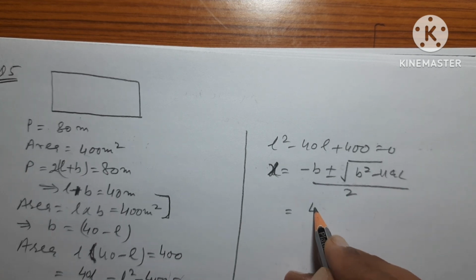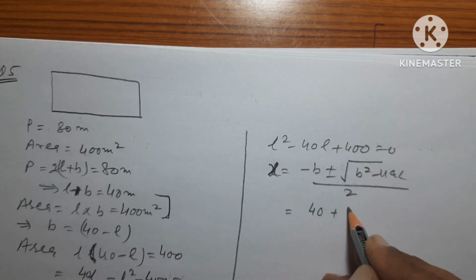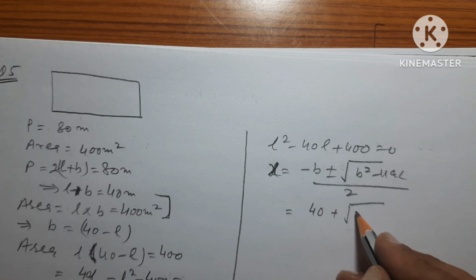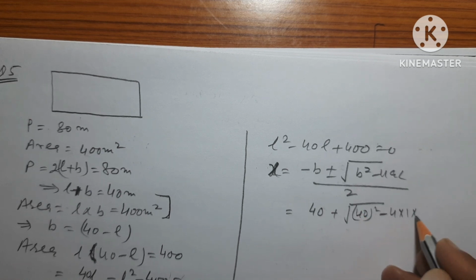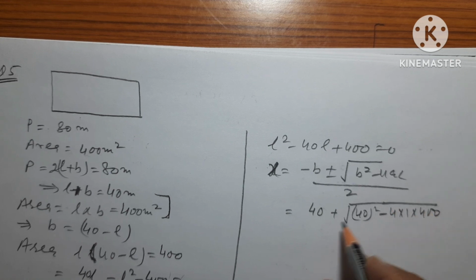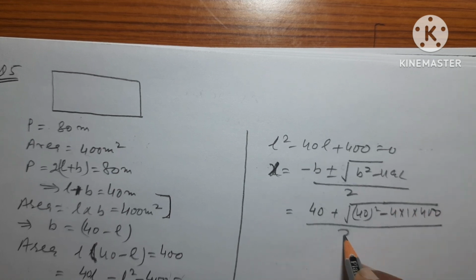This is plus 40 plus minus under root 40 square minus 4 into 1 into 400, over 2 into 1.